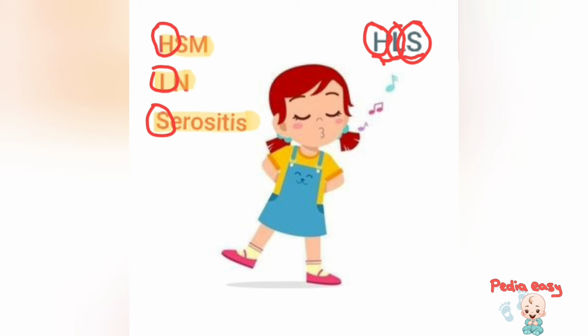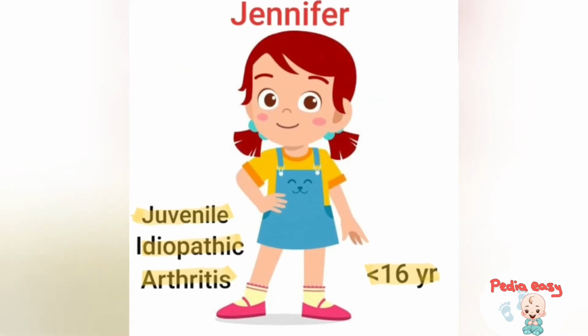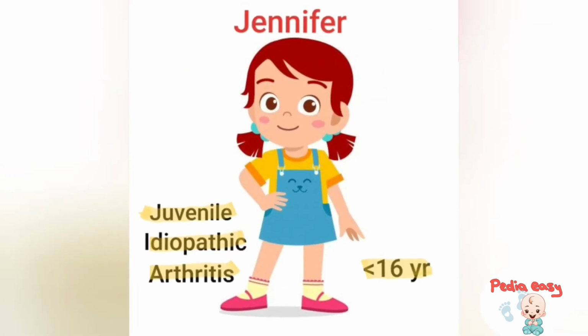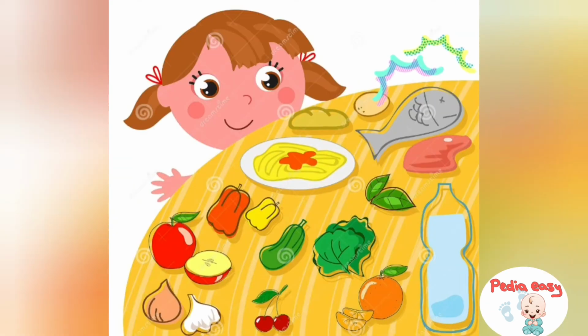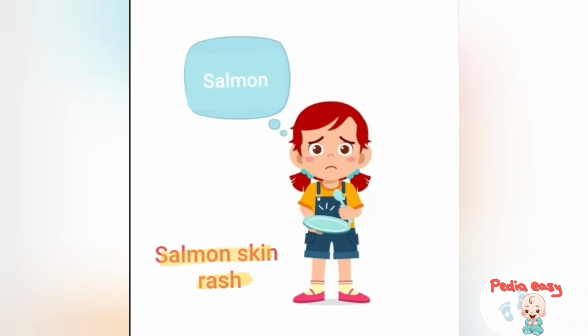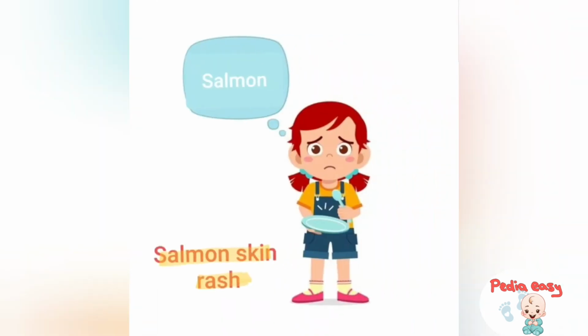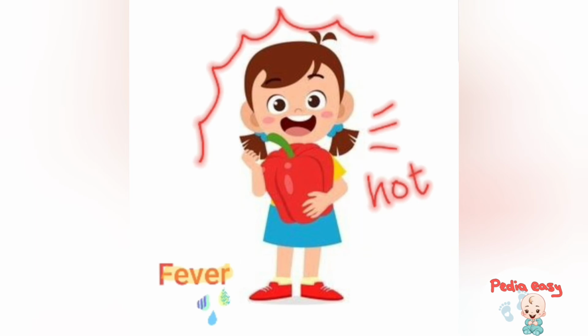And this is the story of Jennifer. Let's revise again. Juvenile idiopathic arthritis occurs in patients below 16 years old. Salmon skin rash is one of the characteristic cardinal signs that occurs in systemic onset juvenile idiopathic arthritis, which is evanescent and erythematous. The fever, which we call in this disease quotidian fever, spikes up to 39 once a day and then returns to the baseline, for more than 2 weeks duration.